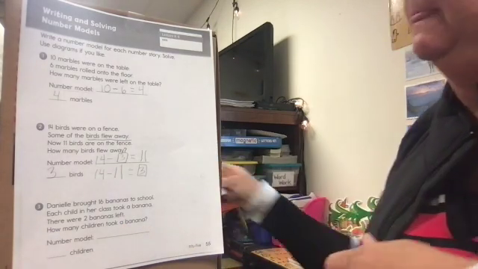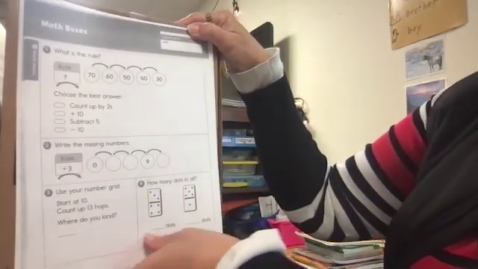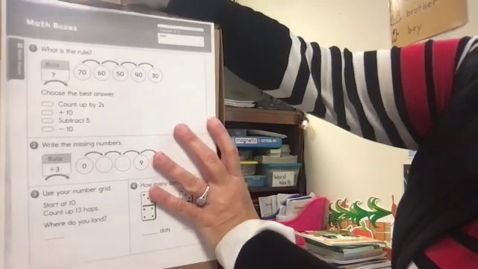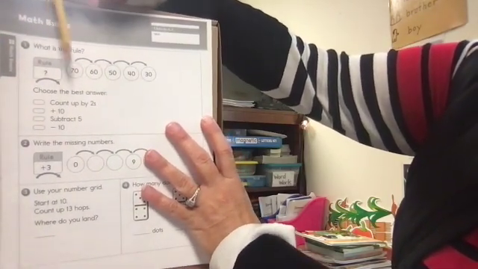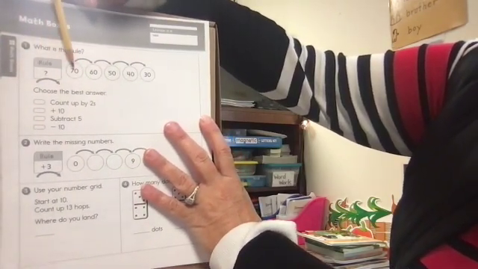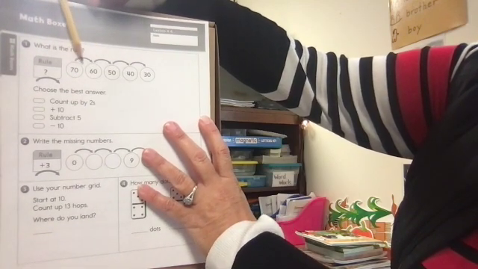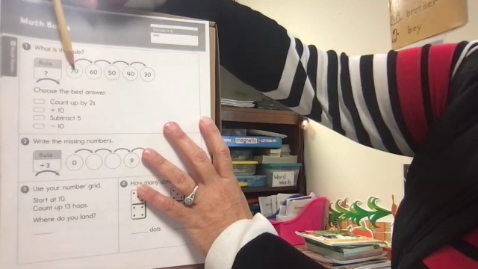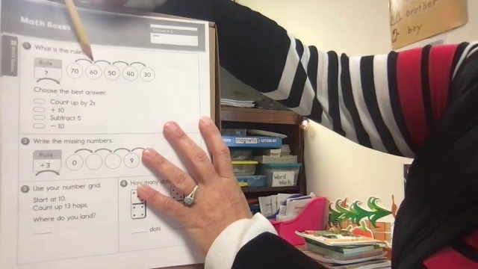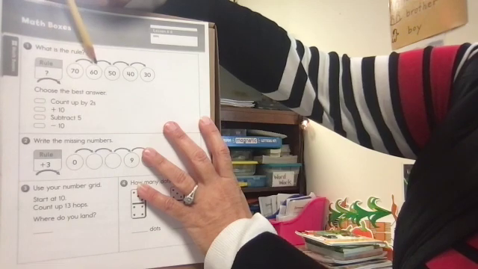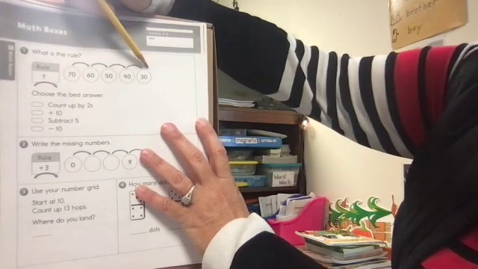All right? And then the last page for lesson 4.6 is a review. Okay, and it simply is, what is the rule? We've done these before. All right, we start at 70, we count backwards. Oops, I kind of told you something there. We start at 70 and the arrows are going this direction. So we're going from 70 to 60 to 50 to 40 to 30.